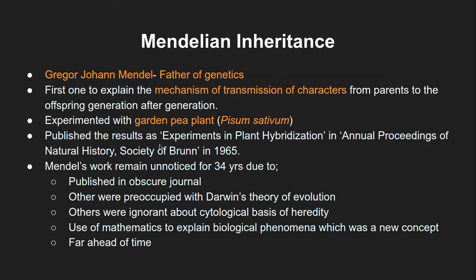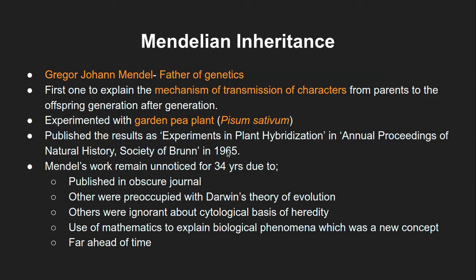He published his results under the title Experiments in Plant Hybridization, in the annual proceedings of the Natural History society. Why I am telling you this is because it has relation to the information ahead, so we need to remember this for the time being.